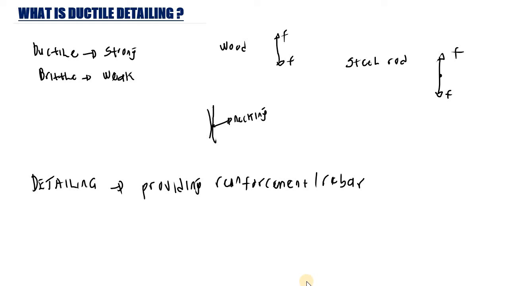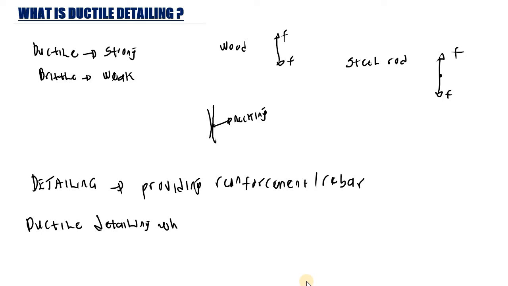So now, what do we mean by ductile detailing? Now you know what is ductile and you know what is detailing. So ductile detailing, let me write it here. We say ductile detailing is when we provide reinforcement to a material to make it a ductile material. So this is what we know as ductile detailing.